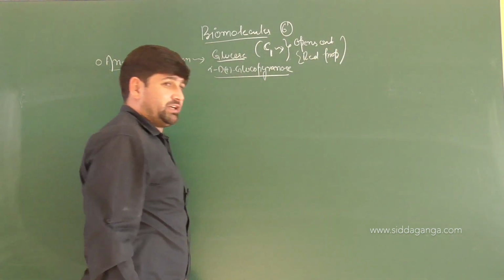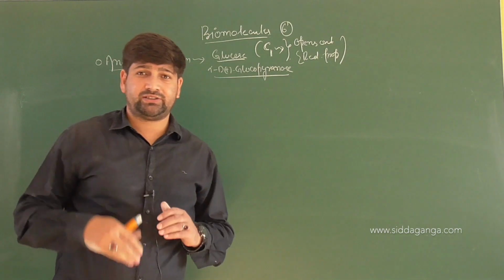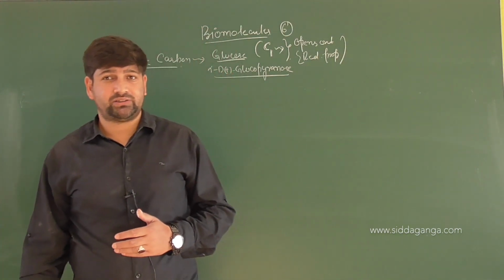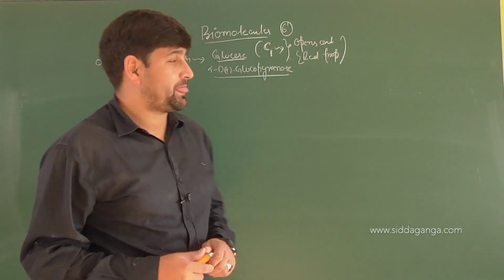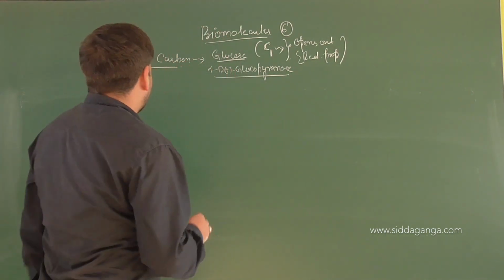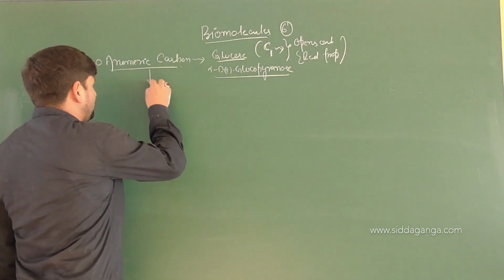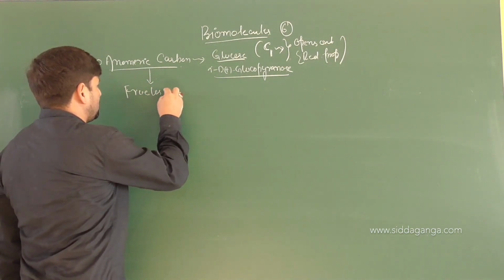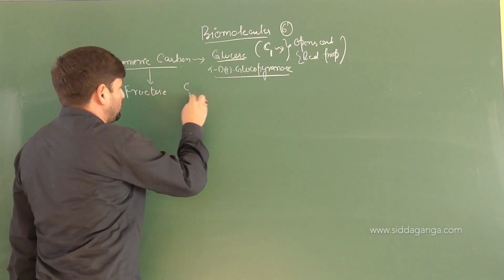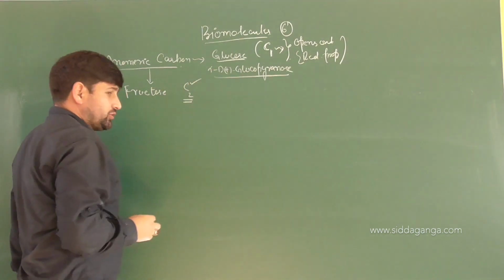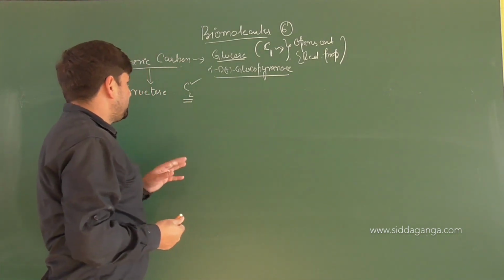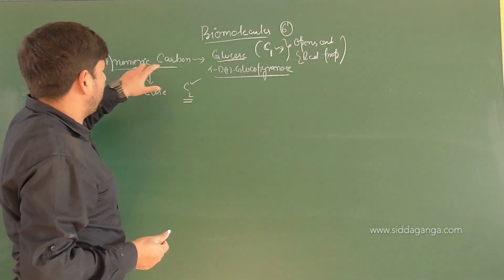Properties come into play. Like we talked about Tollens' test, that is the silver mirror test. We talked about Benedict's and Fehling's solutions. Good. But the same carbon, which is the anomeric carbon in fructose, is carbon 2. We talked about how different reactions will come into play from anomeric carbons.